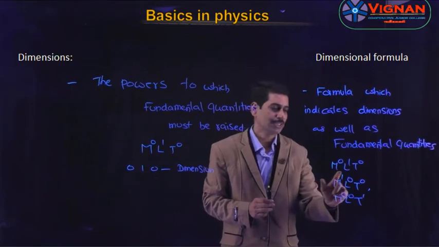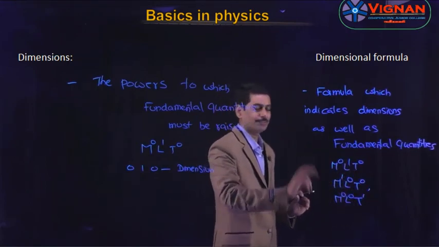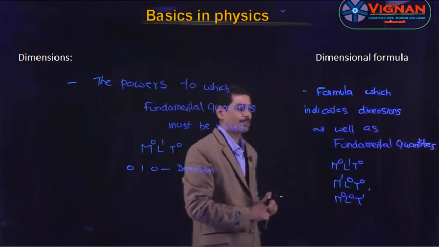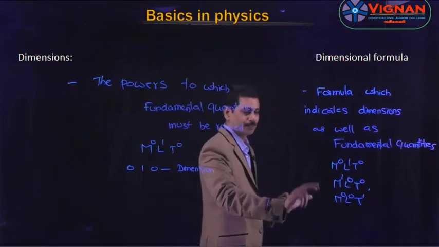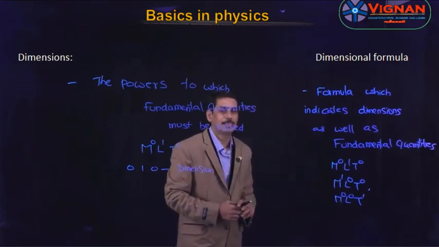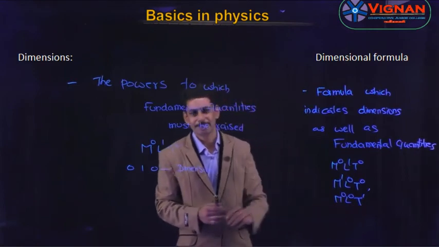So this total equation is called the dimension formula. For length, the dimension formula is M^0 L^1 T^0, and for mass it is M^1 L^0 T^0, and for time the dimension formula is M^0 L^0 T^1. So this is very important.